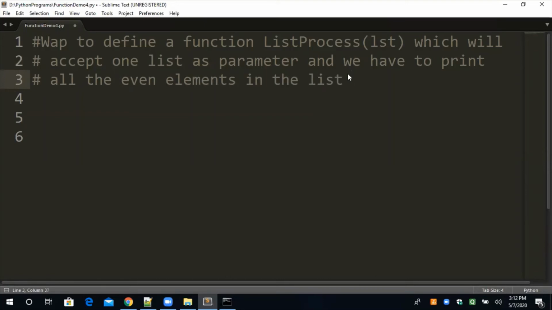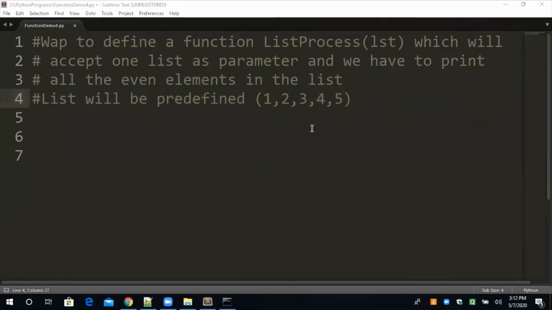Okay, list will be predefined, and the numbers are 1 2 3 4 5. For the practice purpose I've just framed a question. So according to the question, write a program to define a function list process lst which will accept one list as a parameter. Okay, and we have to print all the even elements in the list. Whatever even elements are in that list, those elements we have to print.